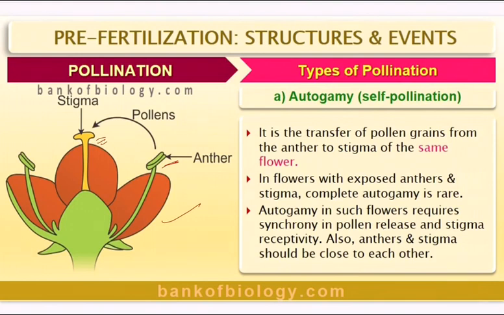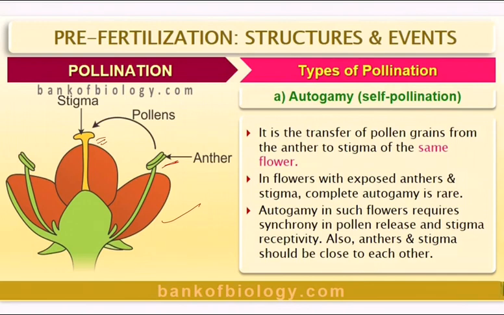Receptivity should be there, meaning certain hormones and enzymes should be present in the stigma region. Then only the pollen grain falling on the stigma can germinate. If this synchronization is missing, even though pollen grains fall on the stigma, it is of no use.